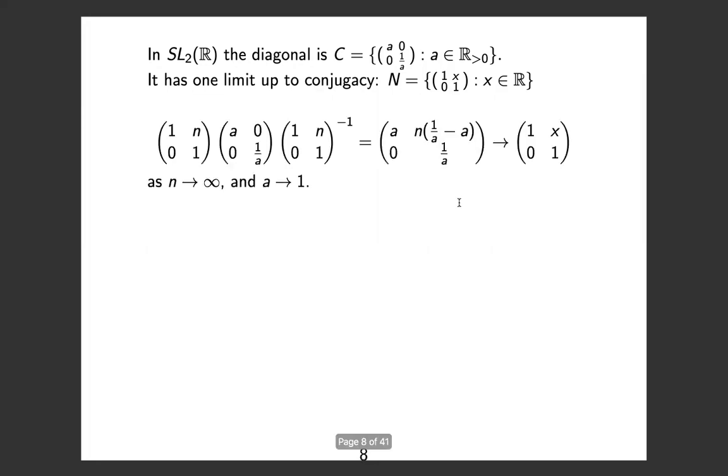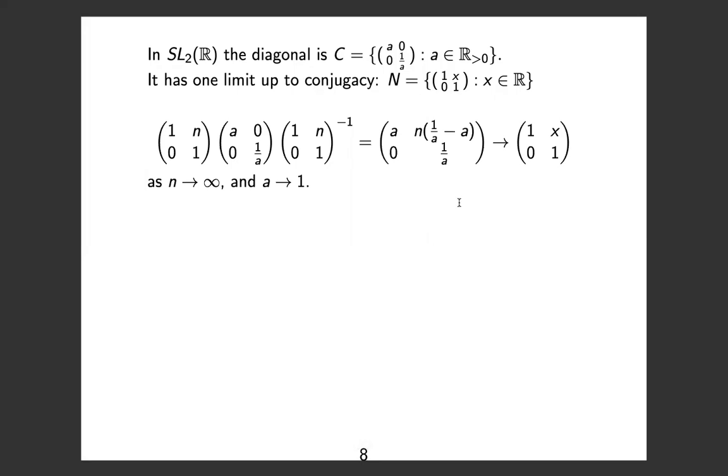So let's see an example. So in SL2(R), the diagonal is the group of diagonal matrices, as you see. And I've taken a to be positive so that it's connected. And I claim that this group has one limit up to conjugacy, which is the group of unipotent matrices. So according to the definition, I need to take some sequence of matrices and conjugate it and then prove that I actually get the limit that I wanted according to the definition.